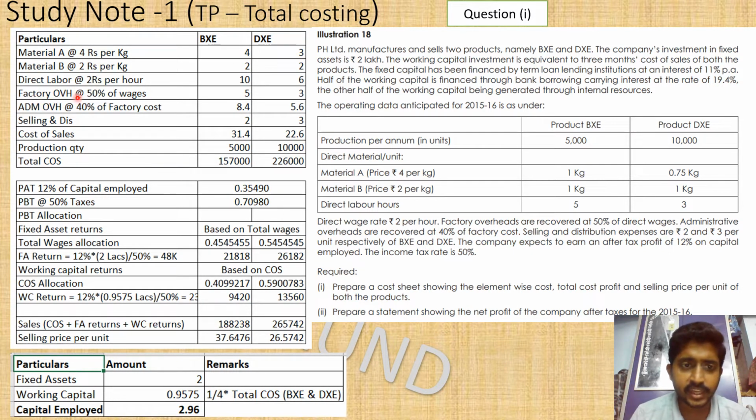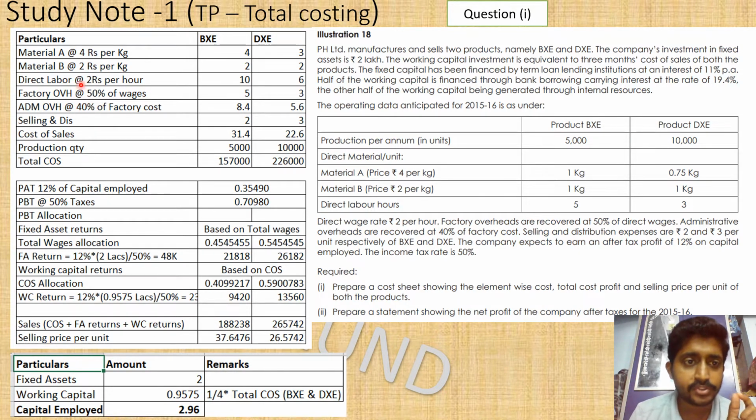So we have to find the factory cost. What is the factory cost? Here there is a twist. There is a high probability you will do 40 percentage on the factory overhead. That is not right. Here they have clearly mentioned it is factory cost.